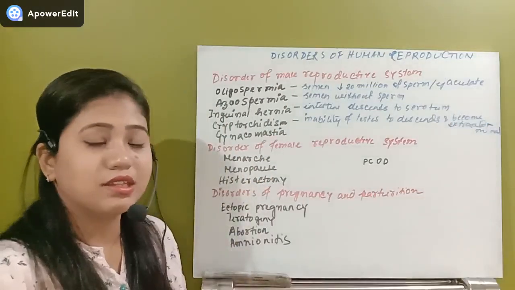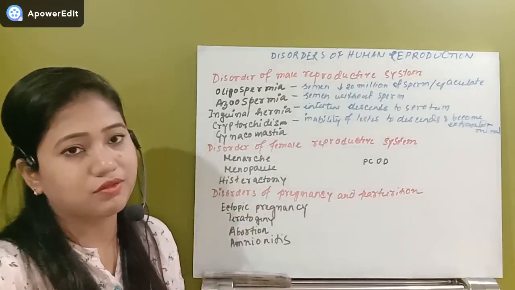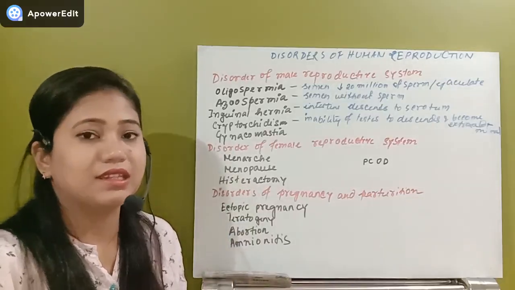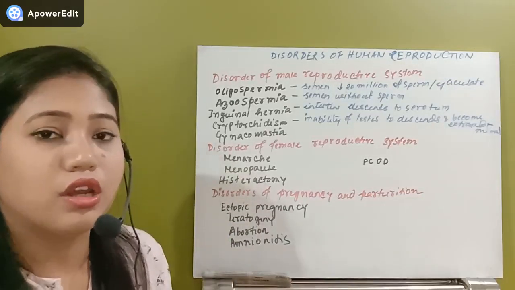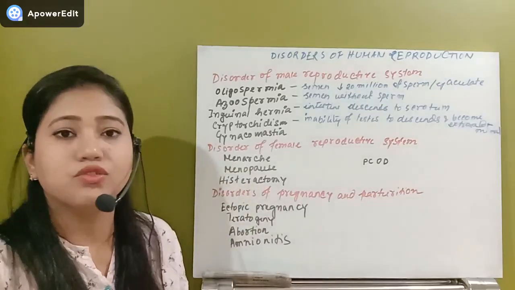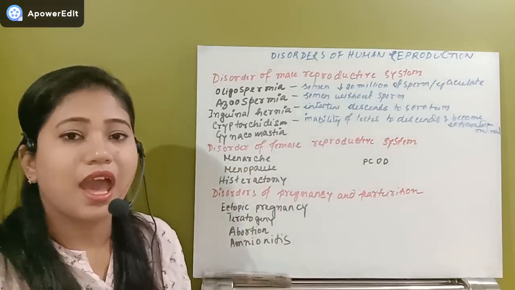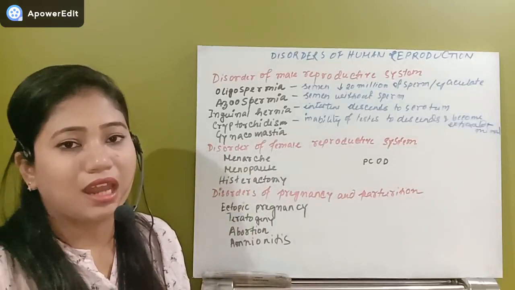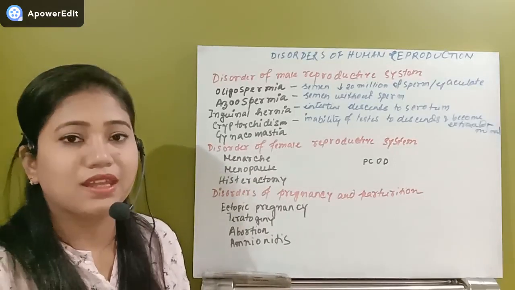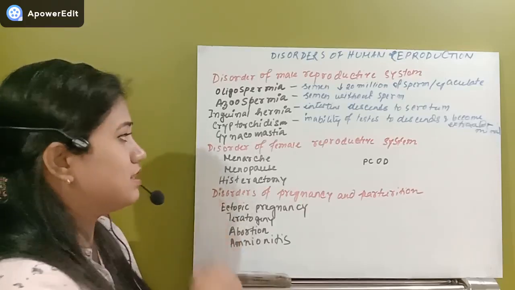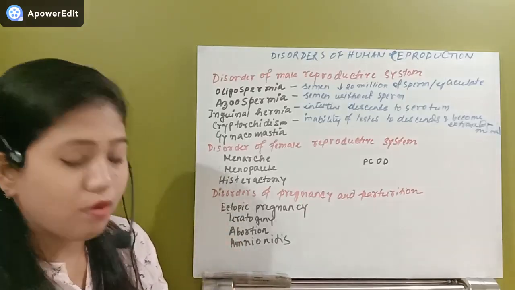Next one, another disease related to the male reproductive system is gynecomastia. So what is that disease? This is actually a disorder related to hormonal imbalance due to which the male develops some female characteristics, and that can include the enlargement of the breast as well as the female voice in the male. So this disease is known as gynecomastia.